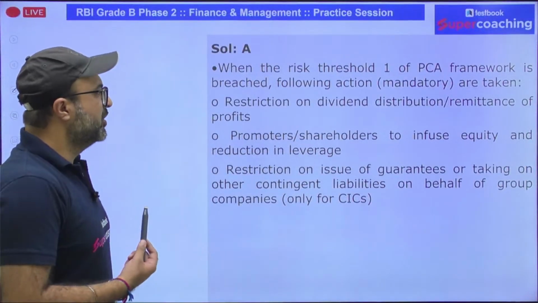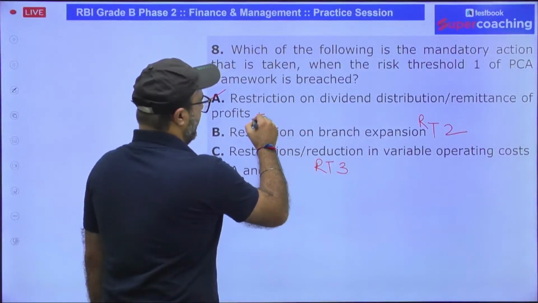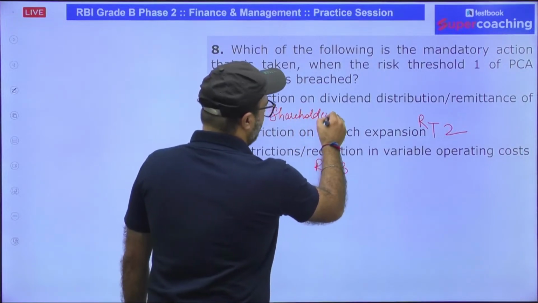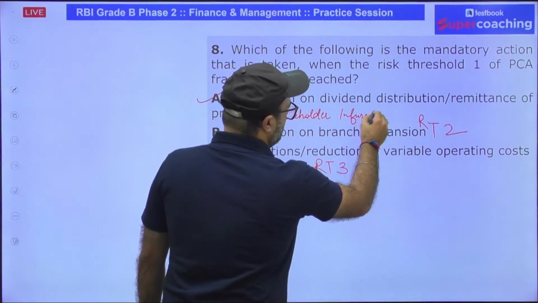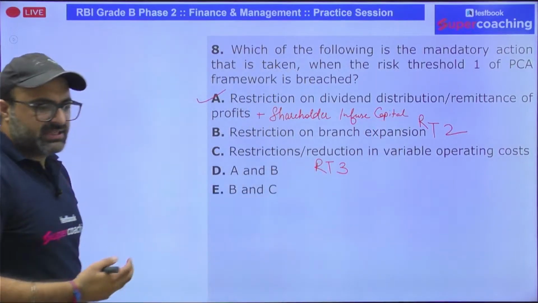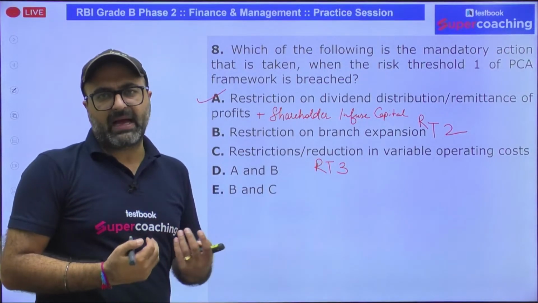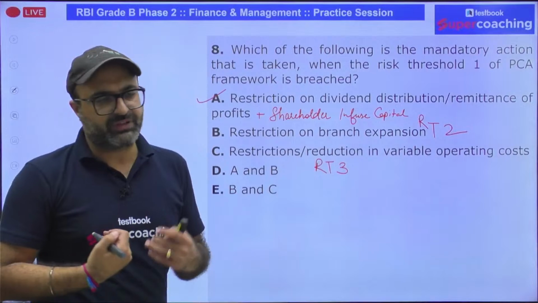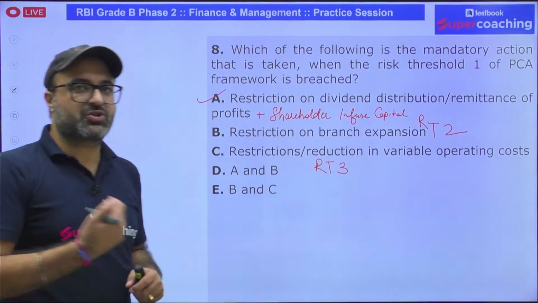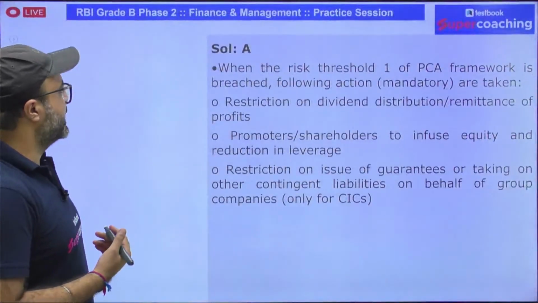Got it, guys? Along with this, they also say that the shareholders should infuse capital into the company, so that the company's capital adequacy ratios are up to the mark and the company can come out of the PCA category, if it is because of the capital adequacy ratio or non-fulfillment of the capital adequacy ratio. Moving on to the next question.